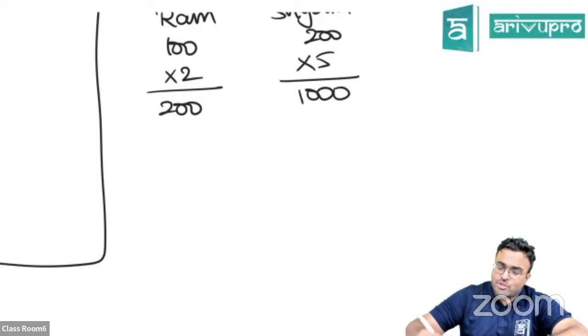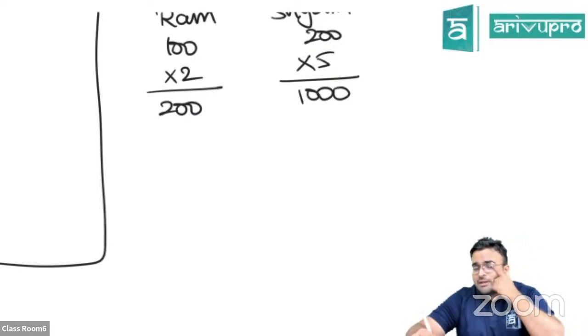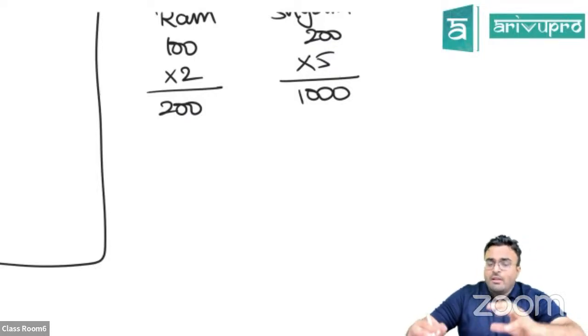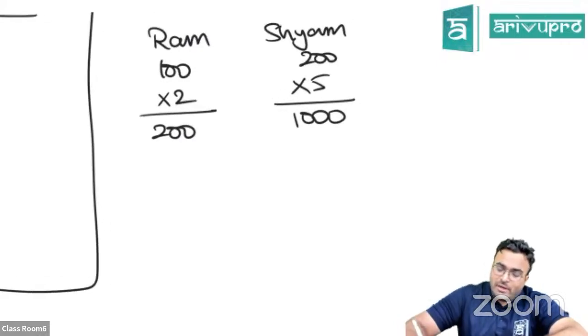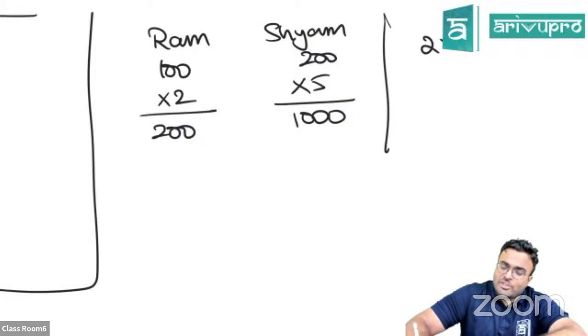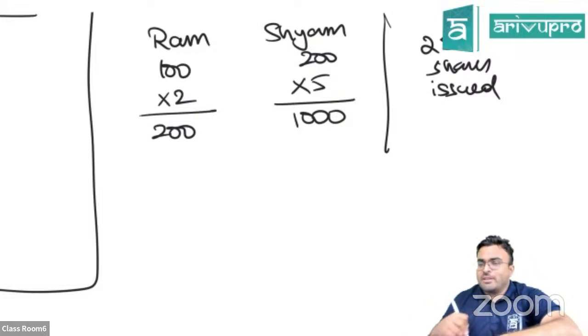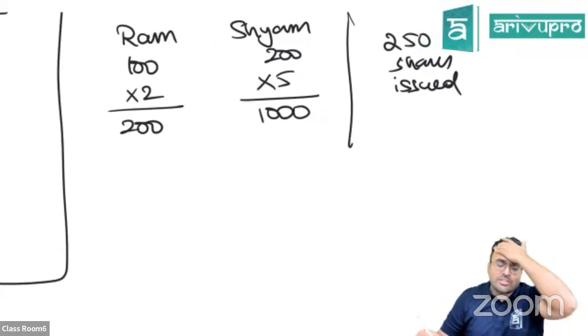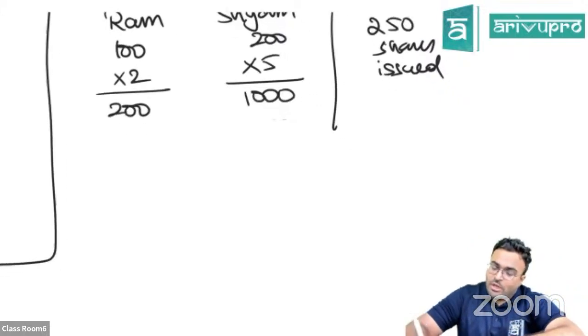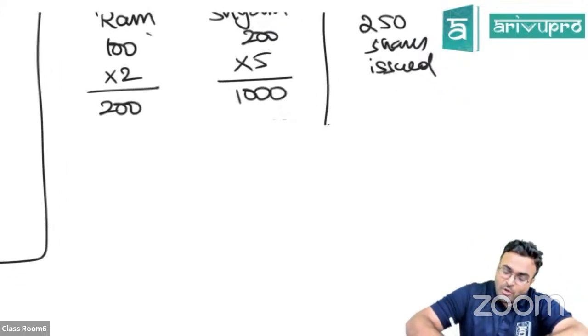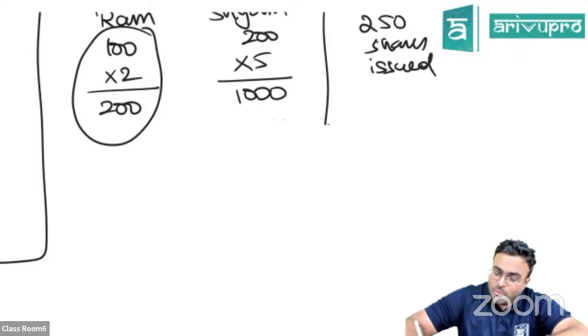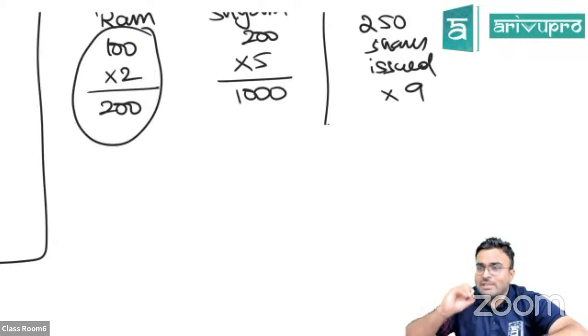Imagine the shares are reissued. Okay, those questions are a little tricky. What they do, they tell, let's see now, 100 plus 200, 300 shares are forfeited. So they will tell in the question, 250 shares are reissued, which is including all of Ram's shares. All of Ram's shares are reissued. So what will you do now when 250 shares are reissued? Let's assume 250 shares are reissued at rupees 9.